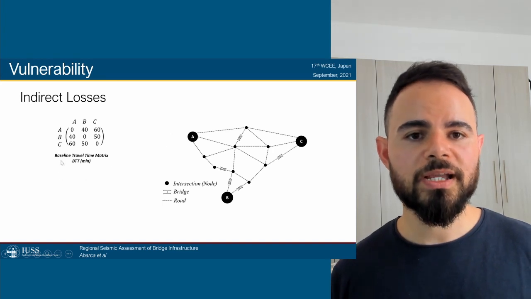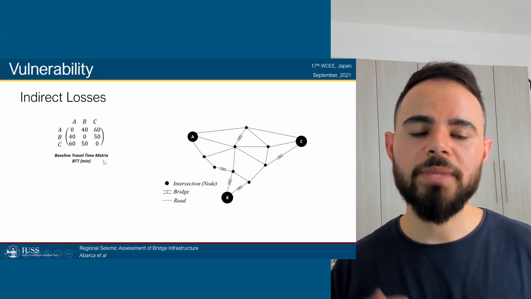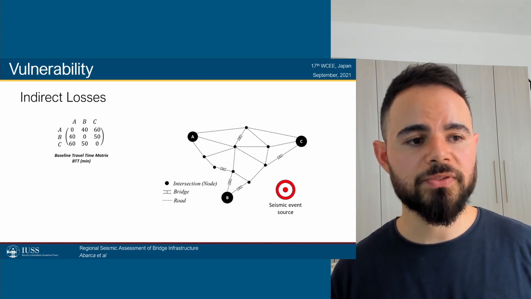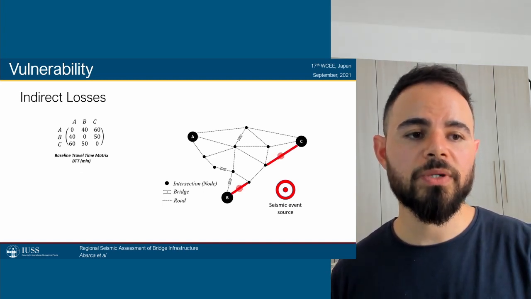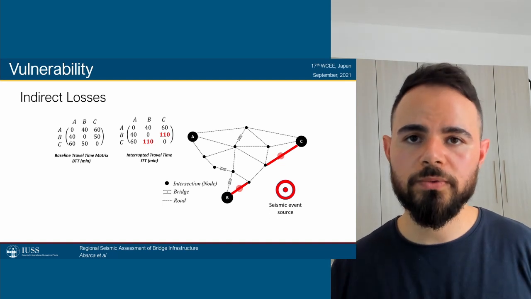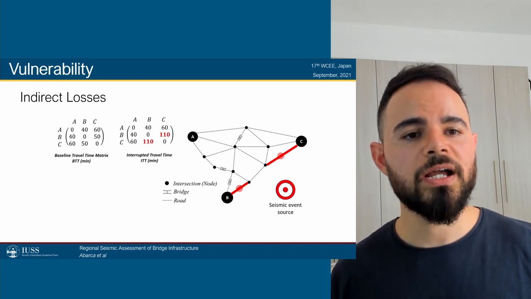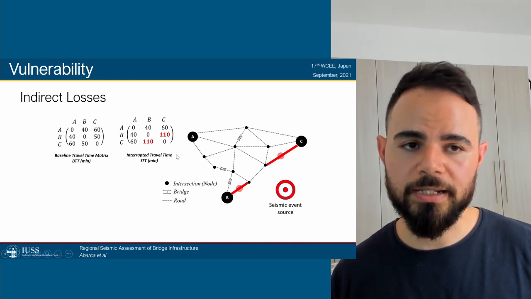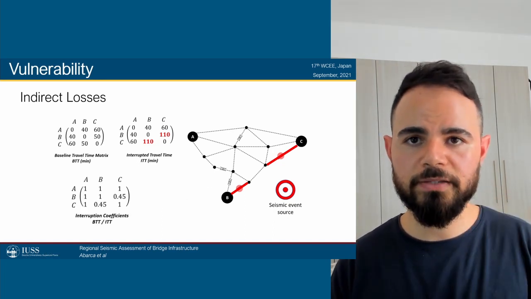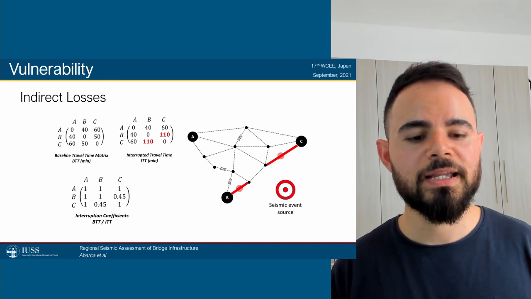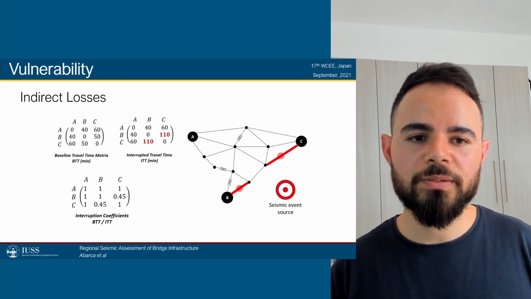With these values, we can have a baseline travel time matrix. Afterwards, we can, for example, simulate a seismic event, and if we determine that two bridges have collapsed, then we can rerun the algorithm going to and from each one of the locations, and we can have an interrupted travel time. Once I have this information, I simply can divide both matrices, the individual values of each one of the matrices, and this way we define interruption coefficients.